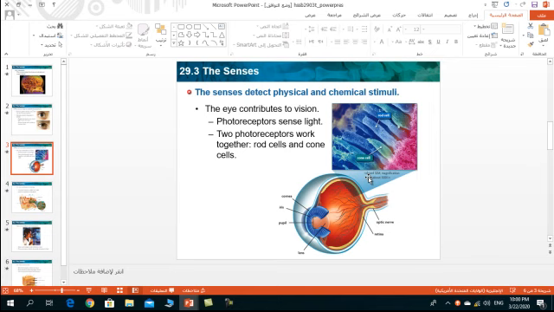That means that the rod cells work better in low light and cone cells work better in bright light. That's why it's hard to see colors in the dark. The rod cells and the cone cells produce nerve impulses. These impulses move along a bundle of axons which together form the optic nerve. This nerve carries the impulses to the brain, which interprets them as images.